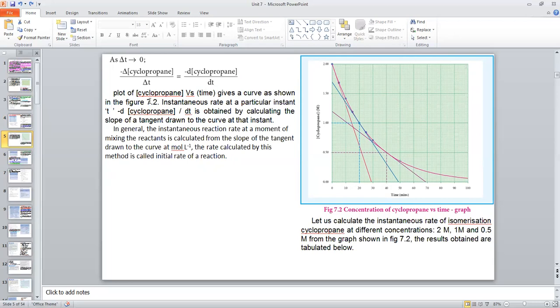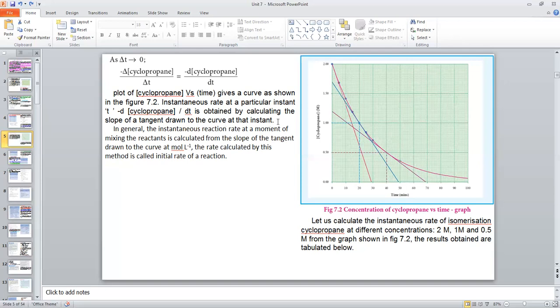A plot of concentration of cyclopropane versus time is a curve as shown in figure 7.2. You see, here cyclopropane concentration is taken, here time is taken. We will get a graph curve like this. The instantaneous rate at any particular instant t, that is d[cyclopropane] by dt, is obtained by calculating the slope of the tangent drawn to the curve at that instant.